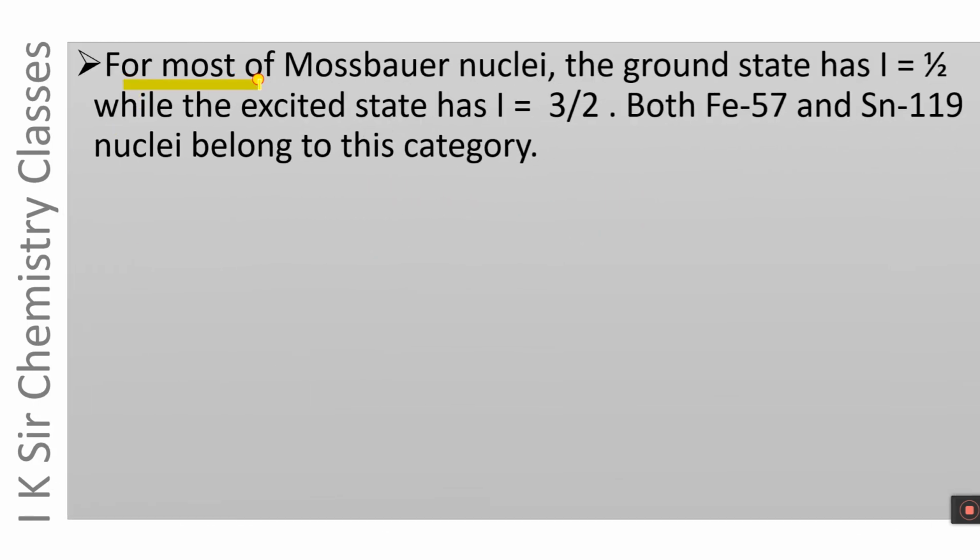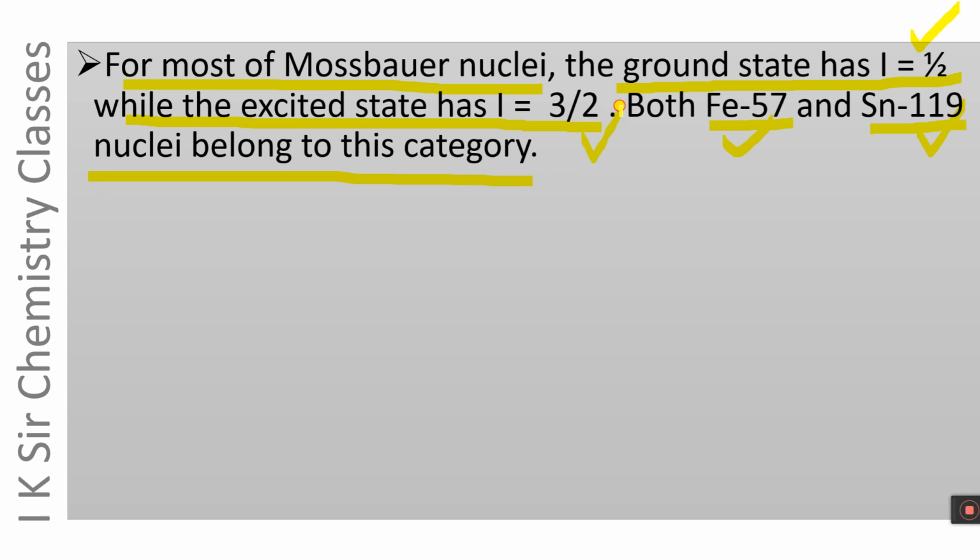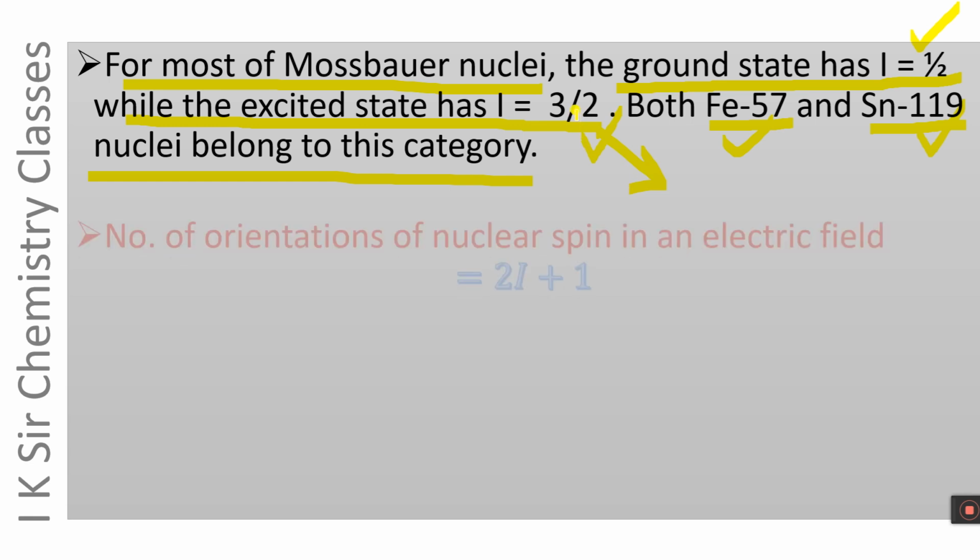For most of the Mössbauer nuclei, the ground state has I equals 1 by 2 and the excited state has I equals 3 by 2, and both the nuclei Fe57 and Sn119 we have discussed so far belong to this category. It means for Fe57 and Sn119, the ground state has I equals 1 by 2 and the excited state has I equals 3 by 2, and in this state the nucleus will have an electric quadrupole moment because I is greater than 1.